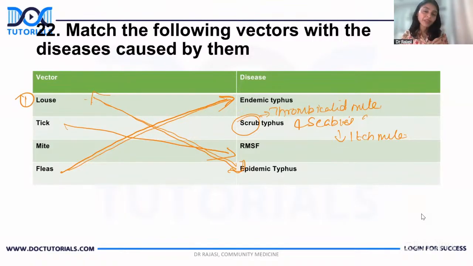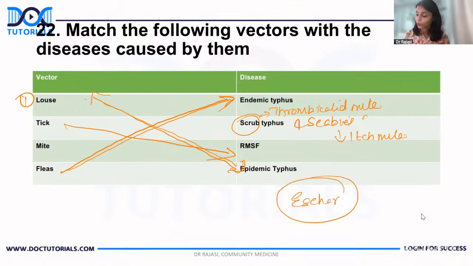The question will be something like, a child went into the forest or into the shrubs and got bitten by something. The child developed fever, and on examination, the doctor found something like this. So what is it? That is an eschar. Again, pointing towards scrub typhus.